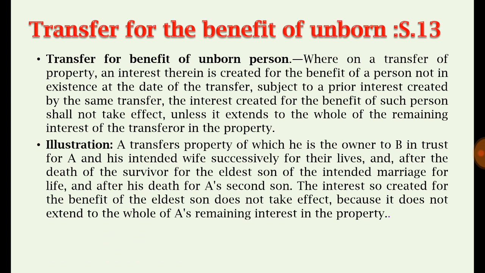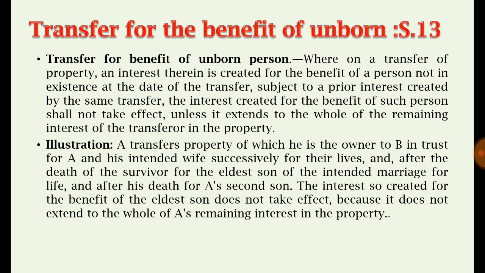A transfers property of which he is owner to B in trust for A and his intended wife successively for their lives, and after the death of the survivor, for the eldest son of the intended marriage for his life, and after his death for his second son. The interest so created for the benefit of the eldest son does not take effect, because it does not extend to the whole of his remaining interest in the property.